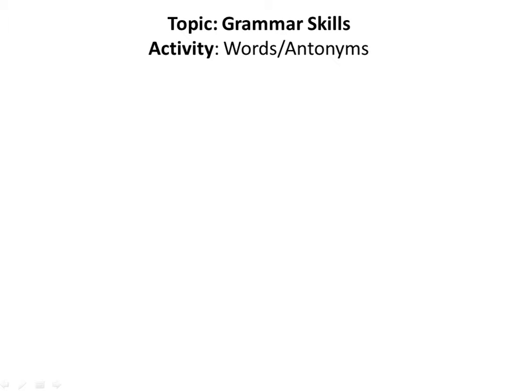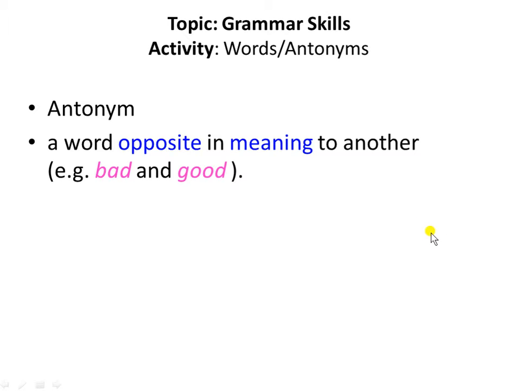Let's start today's work. Today's topic is grammar skills and activities: word antonyms. For understanding today's lecture, first we should know the exact meaning of the word antonym. An antonym is basically a word that is opposite in meaning to another.